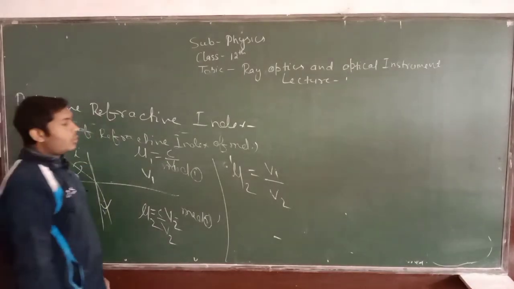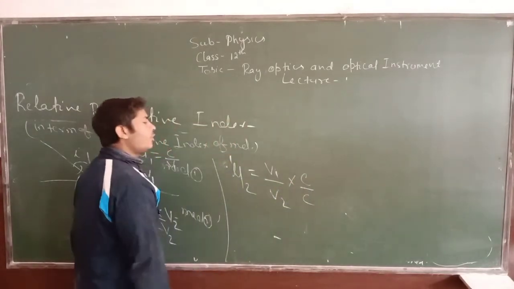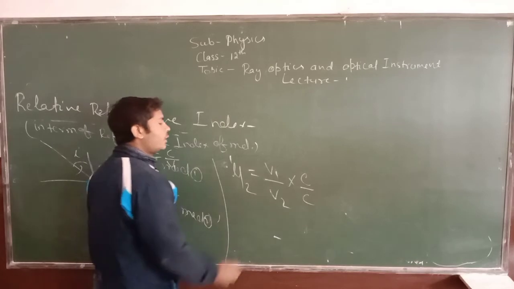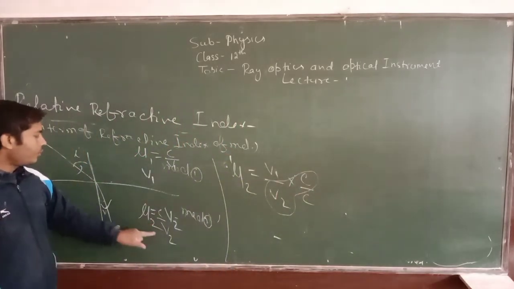So let us suppose I am multiplying C by numerator and denominator. This C upon V2 will be equal to mu2.